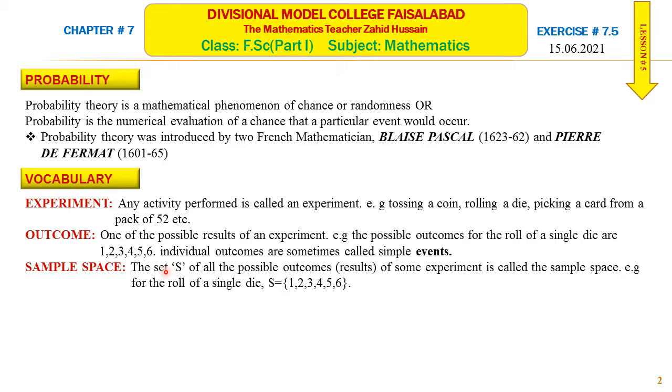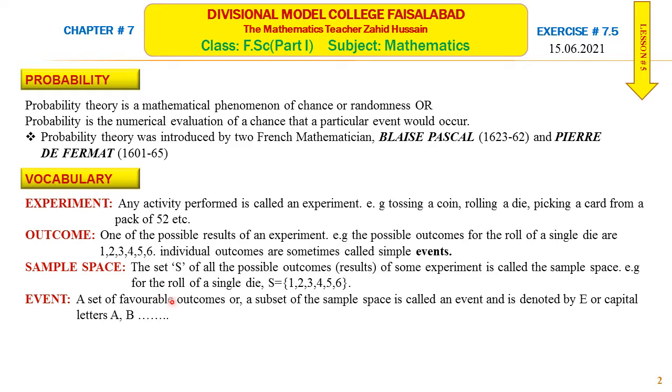Sample space is the set S of all the possible outcomes of the experiment. Example, the roll of a single die. The sample space when we roll a single die is the set of the numbers which can occur on the die: 1, 2, 3, 4, 5, 6. When you toss a coin, the sample space will be head and tail.